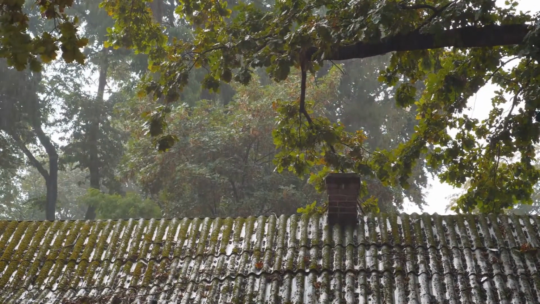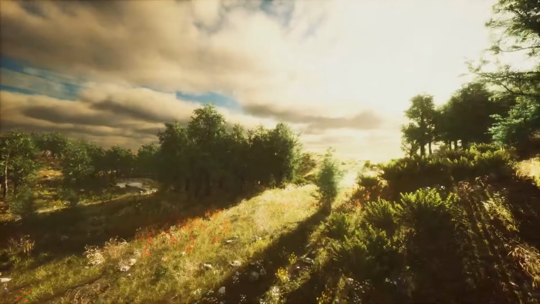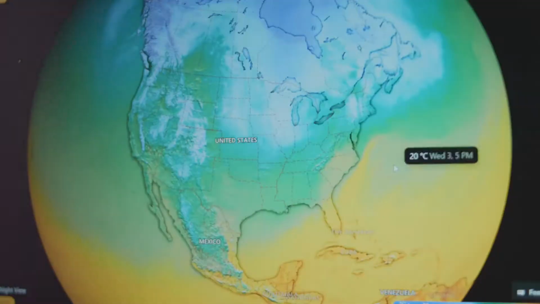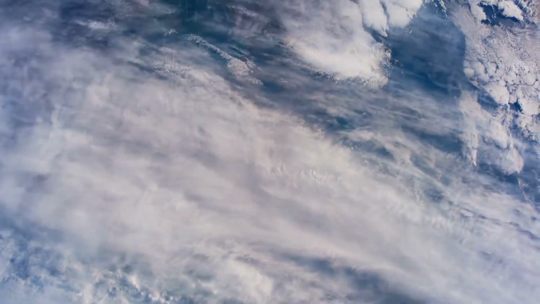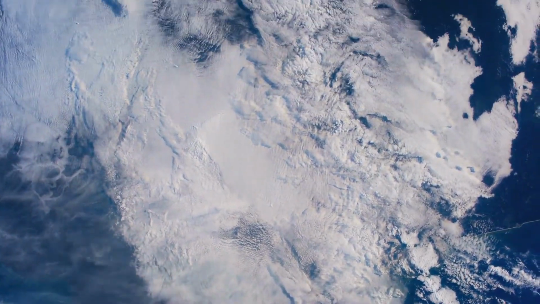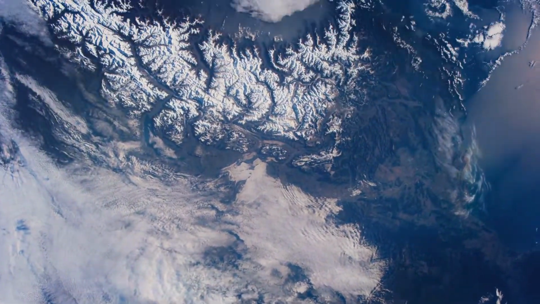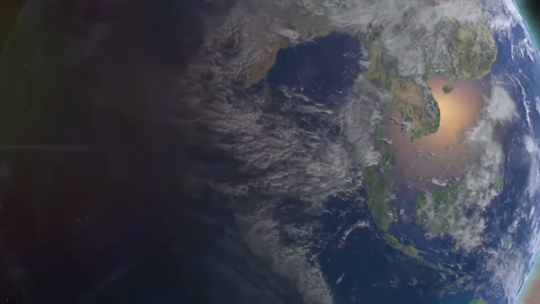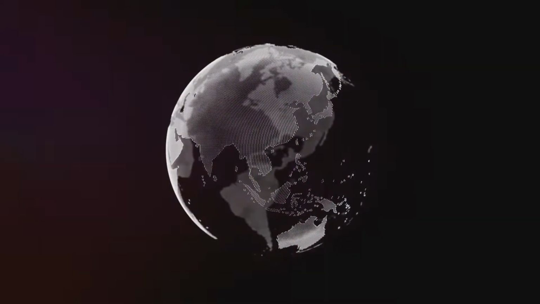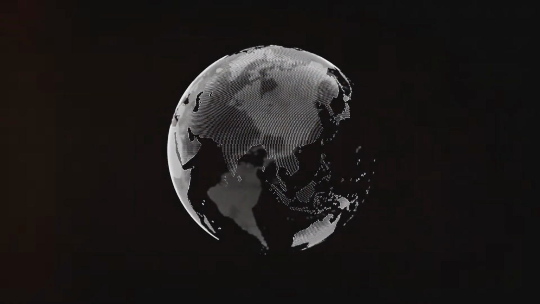So to sum it up, weather is the short-term conditions we see each day, whether it's sunny, rainy, or windy, while climate is the long-term pattern of weather over many years. Both are important for understanding the patterns of change on Earth's surface and in the atmosphere. And remember, the next time you check the weather report, you're learning about the short-term conditions, but when we talk about the climate of a region, we're looking at the big picture.